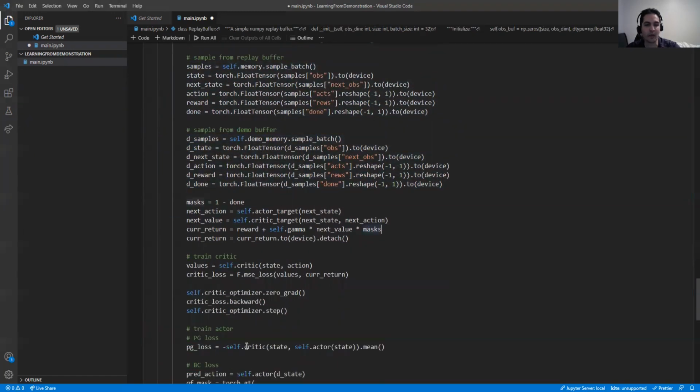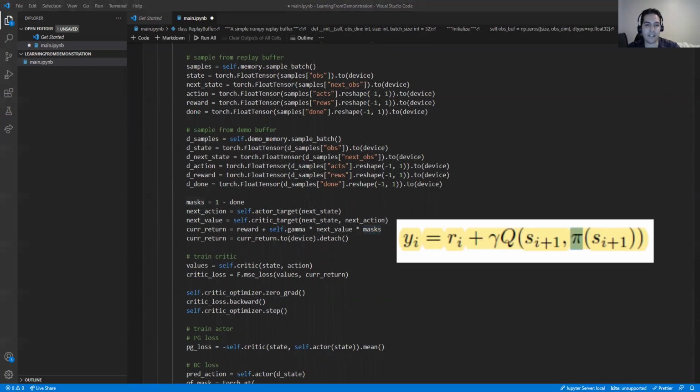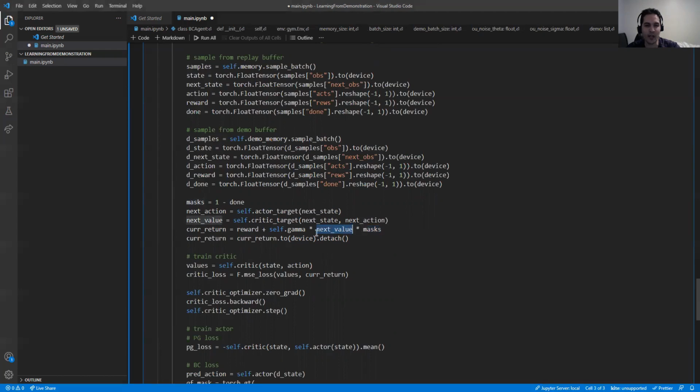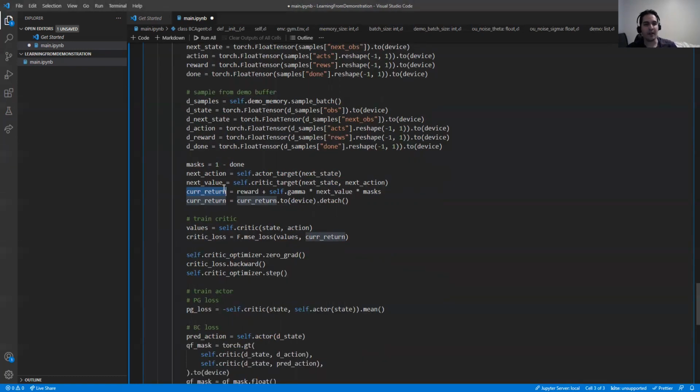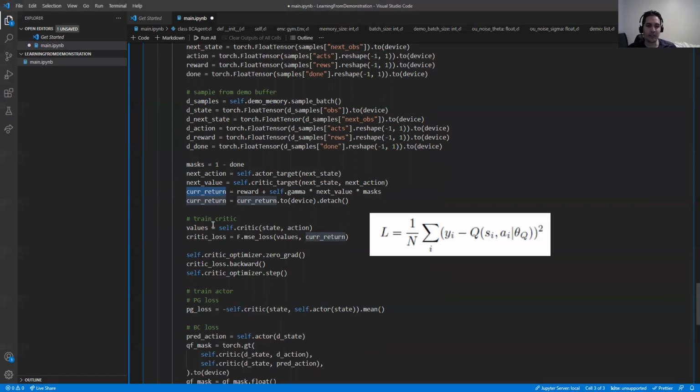Yeah, so if you remember the first formulation of the paper, we had a y, and we had reward plus gamma, and after that we had the Q value. So we can have it such that we have a next value, which is a Q value, and if it is not done, we multiply it by the gamma and add the reward. So we have the current return. We can define what is the current reward that we could get. And for training the critic network, we can train it using this current return that we got.